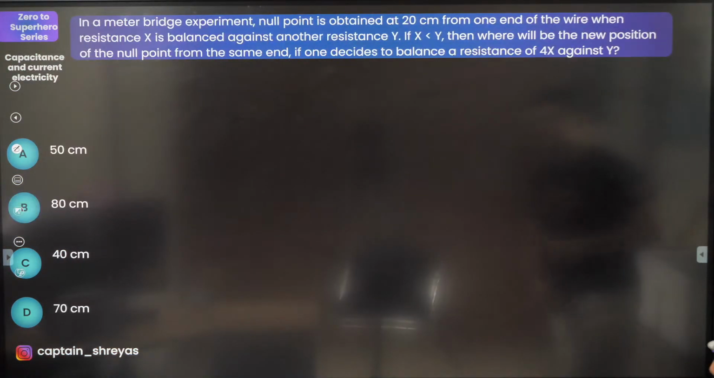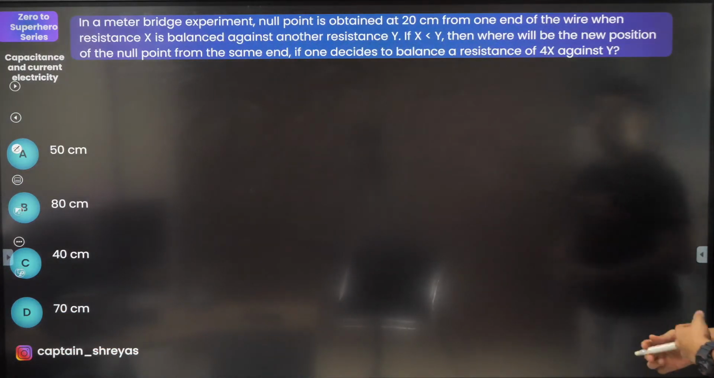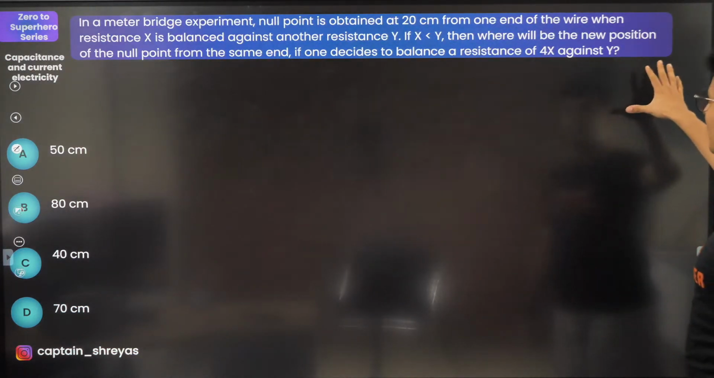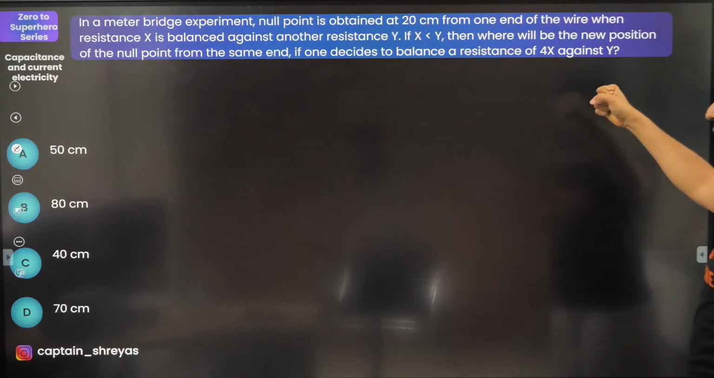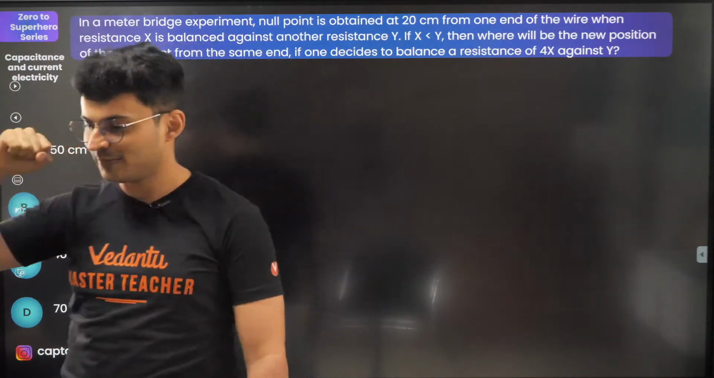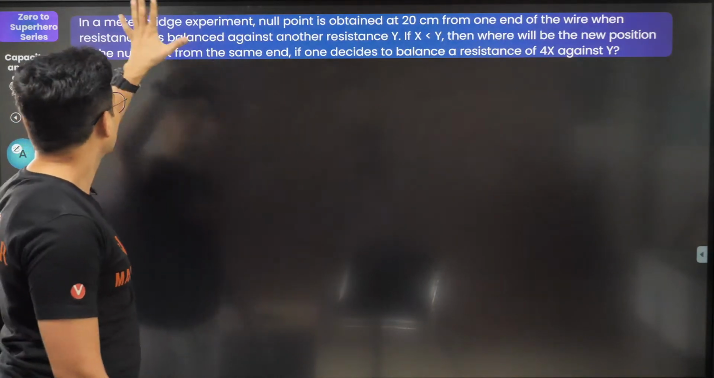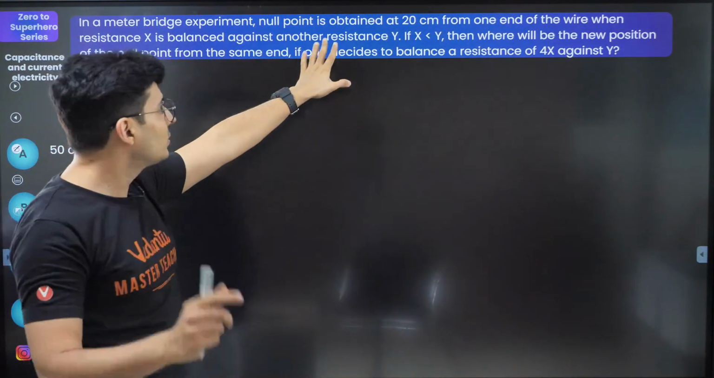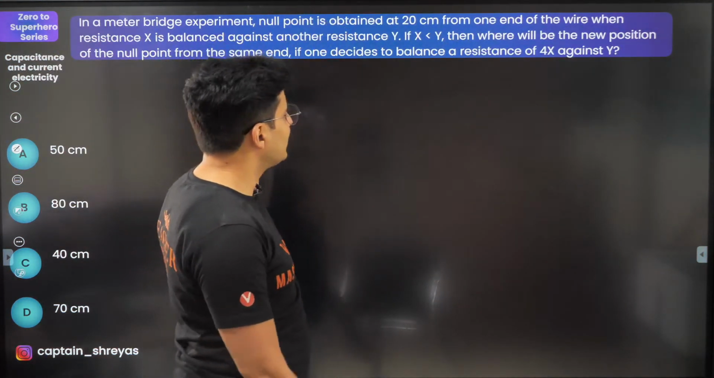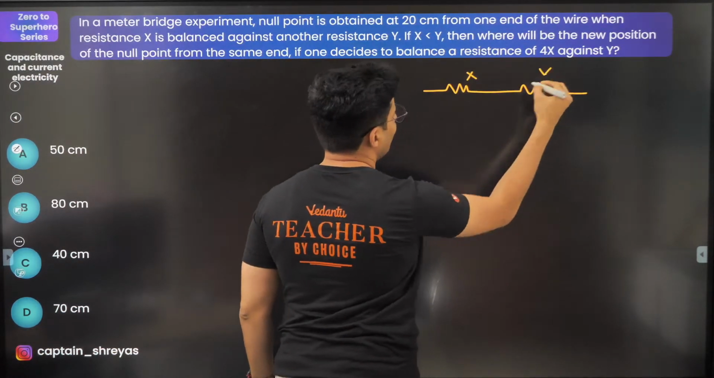Okay, let's move on to the next one. In a meter bridge experiment, null point is obtained at 20 centimeters from one end of the wire when the resistance X is balanced against some other resistance Y. X is less than Y. Where will be the new position of the null point from the same end if one decides to balance with some new resistance now? Okay, so let's try to do this. Again, I feel two situations, two diagrams, that's all. In a meter bridge experiment, meter bridge means Wheatstone at the end of the day. Null point is obtained where X is balanced against Y.